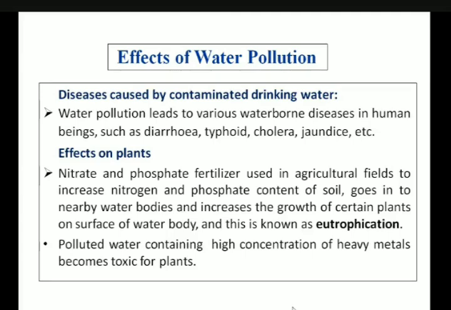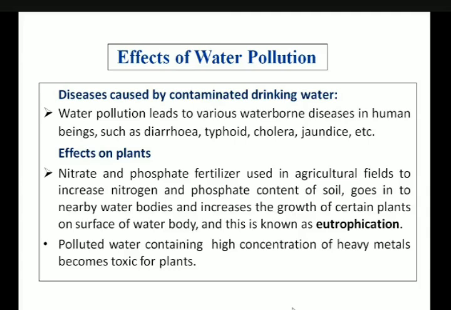So if agricultural fields have more nitrate and phosphate fertilizers, then during rain these excess fertilizers will be carried away along with the rainwater and join nearby water bodies like lakes or rivers, and this will lead to eutrophication.